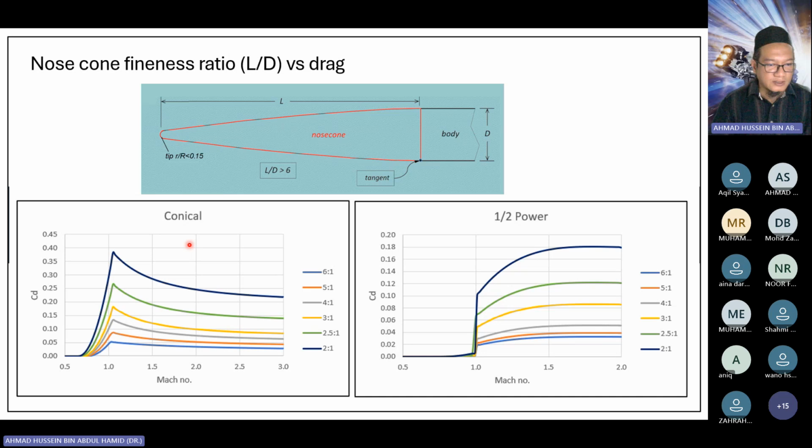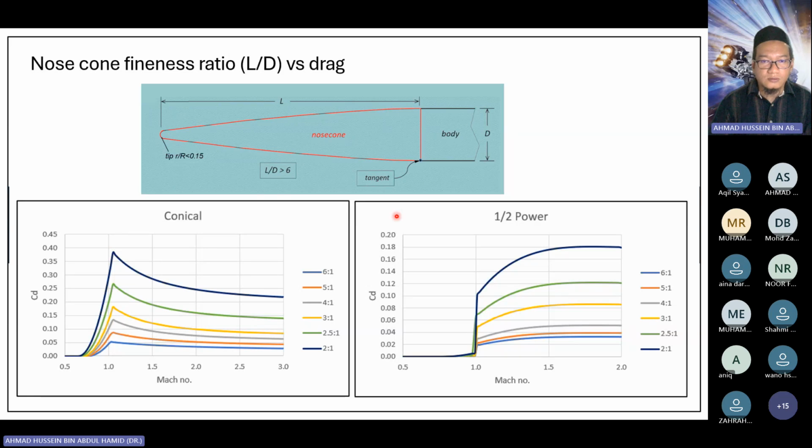From this study we can see that the higher the fineness ratio, the longer the nose cone. For conical, at any flight velocity, the longest nose cone always produces the least drag coefficient. Same goes with the half power.